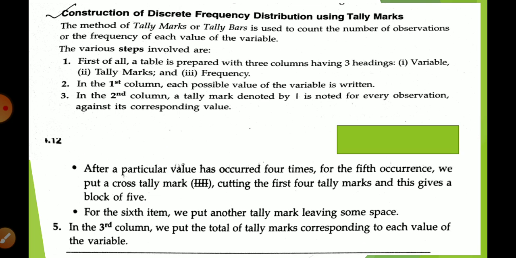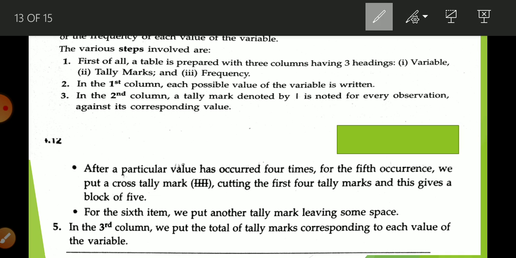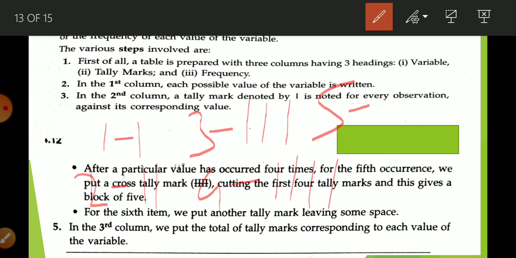ऑलरेडी आपने tally bar पढ़ा ना. tally bar का मतलब क्या है? लाइन ड्रॉ करना, ठीक है. और अगर there is only 1 तो हम 1 लाइन ड्रॉ करेंगे. If we want to write 2 we will draw 2 lines. If we want 3 then we have to draw 3 lines. If we want to write 4 then we have to draw 4 lines. If we want to write 5 so we have to draw 4 lines and then we have to cross it. We can cross it like this also. Okay, some books this is given in this way.